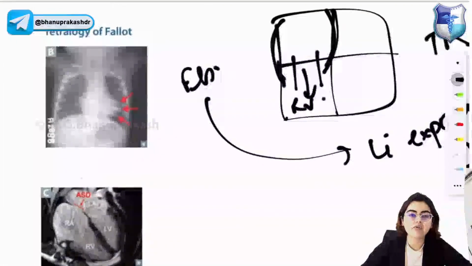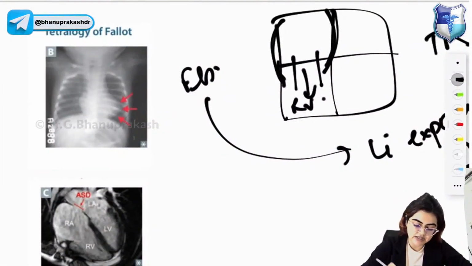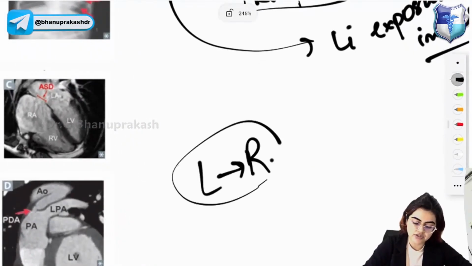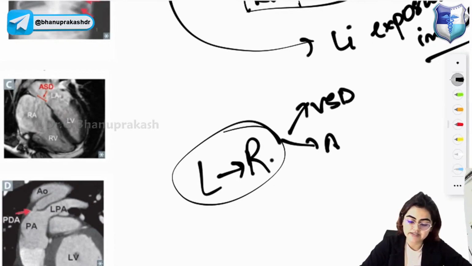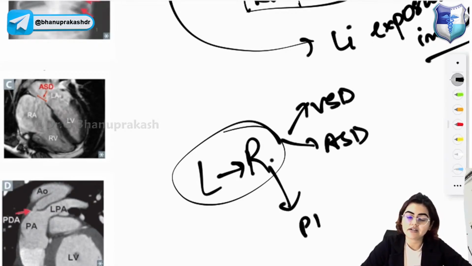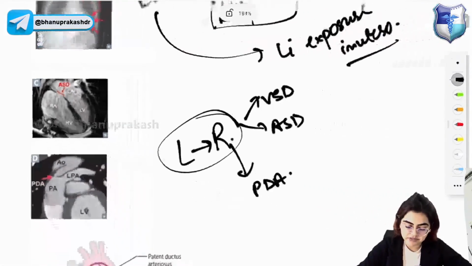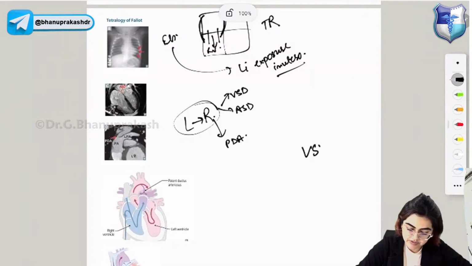Next, we will learn about the congenital heart diseases that result in left to right shunts. Let's understand left to right shunts. Left to right shunt causes are ventricular septal defects, atrial septal defects, patent ductus arteriosus, and Eisenmenger syndrome. Let's first read about the ventricular septal defect.